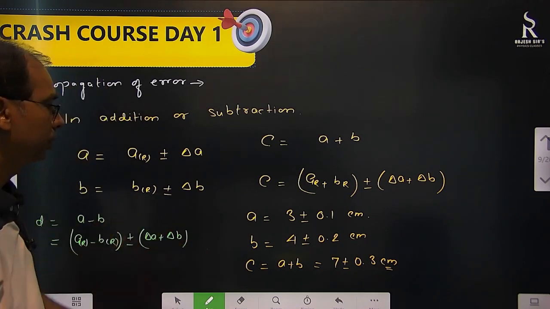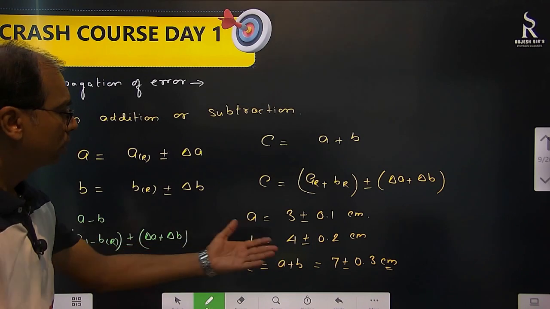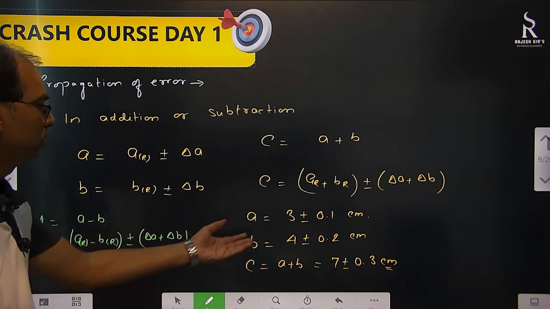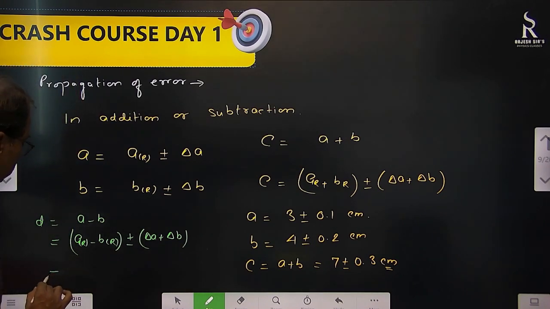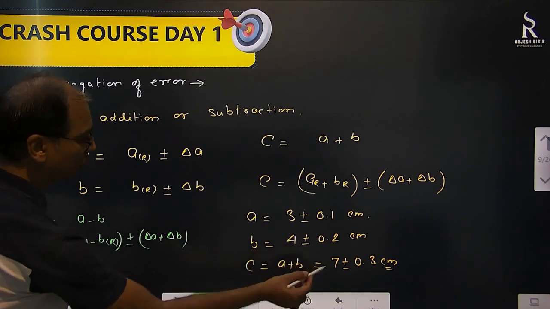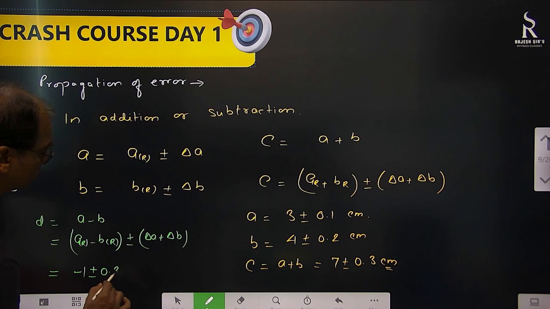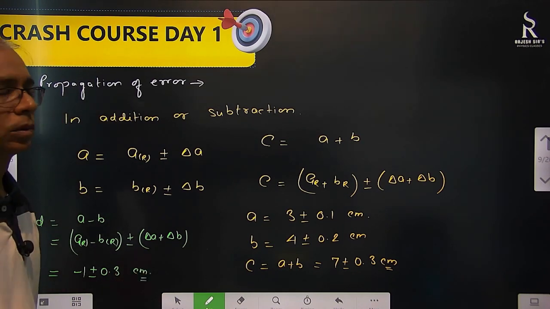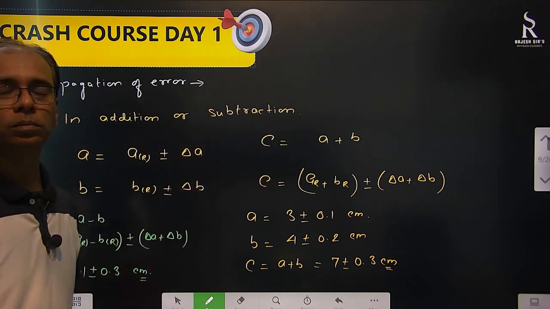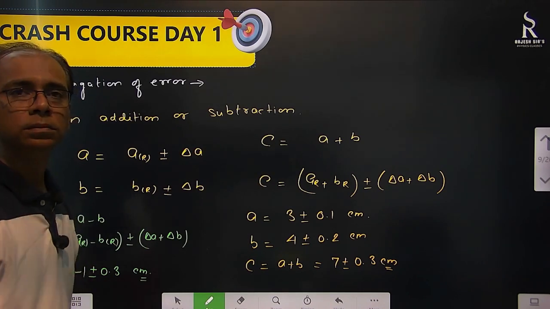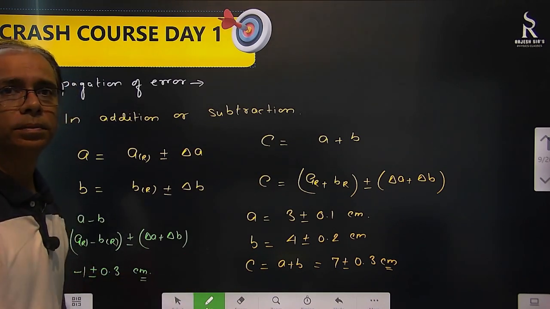So we added here. Suppose same question. A minus B only we have to do. Same question we have to do. What we will do? 3 minus 4, that is minus 1. Then plus minus, plus minus what? 0.3. Okay. So in addition, we are just adding the errors. Absolute errors. We are adding absolute errors in that.